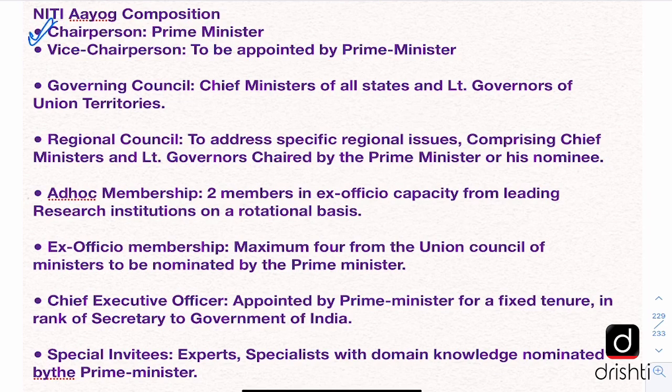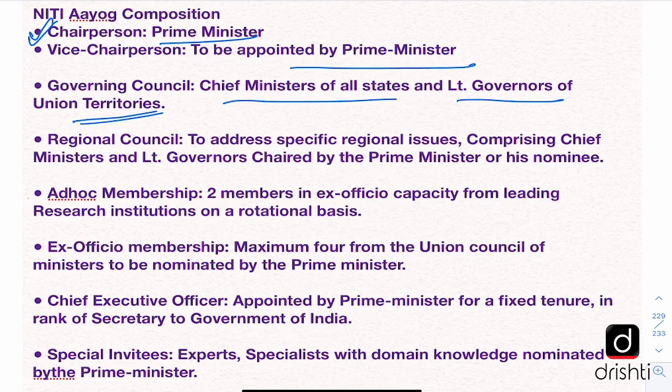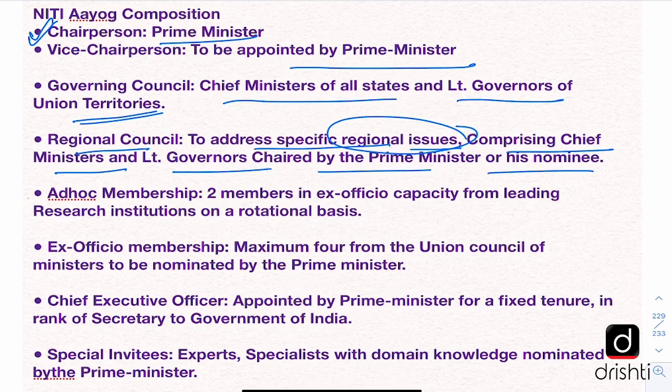So the chairperson of Nithy Ayog is the Prime Minister. Vice chairperson is appointed by the Prime Minister. Governing Council includes all the chief ministers of all states and lieutenant governors of union territories. There is also a regional council to address specific regional issues comprising chief ministers and lieutenant governors chaired by the Prime Minister or his nominee.